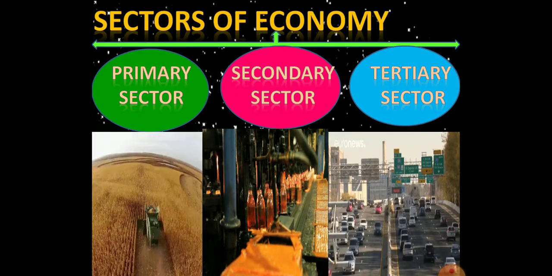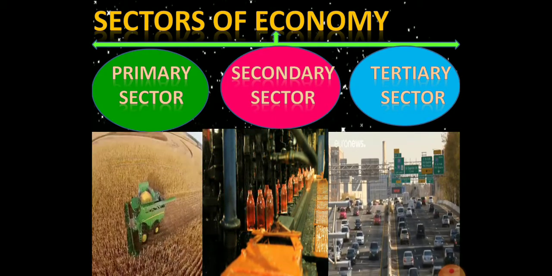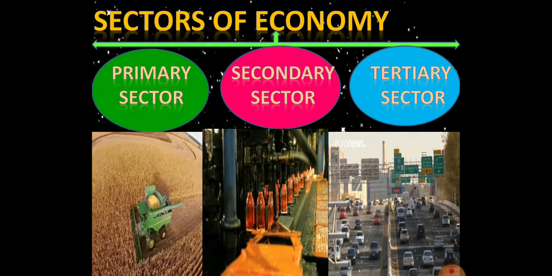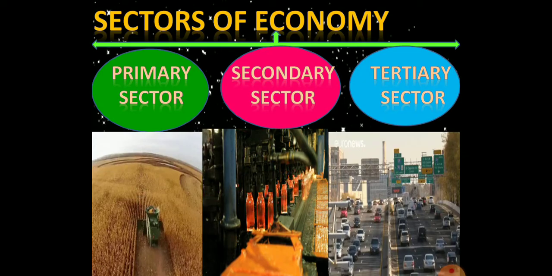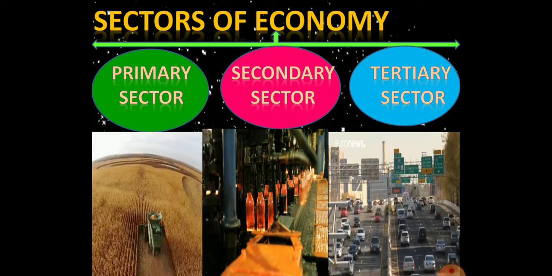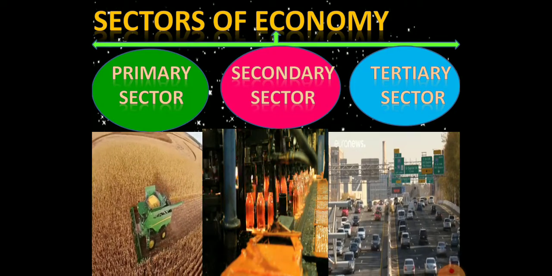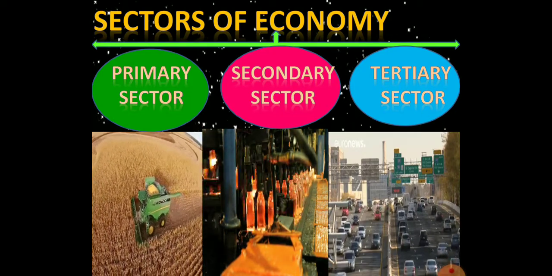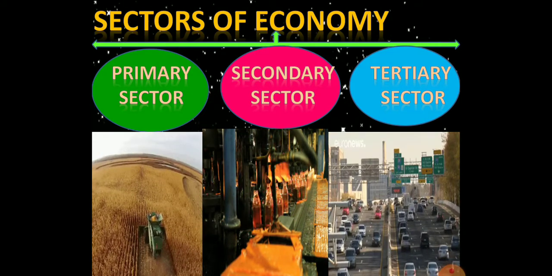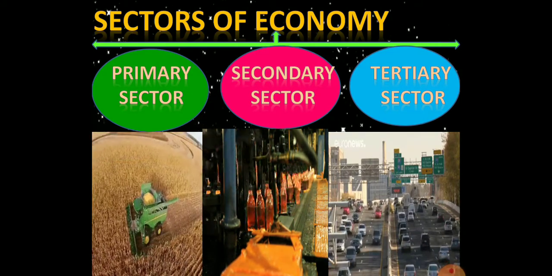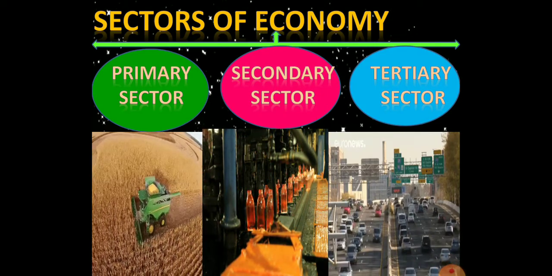Under the primary sector, all kinds of agriculture and its related activities are a part of the primary sector. Under the secondary sector, all kinds of manufacturing of goods are a part of the secondary sector. Under the tertiary sector, all kinds of service activities including roadways, railways, waterways, airways, banking, insurance, telegraph, post office, internet, radio, television are a part of the tertiary sector.